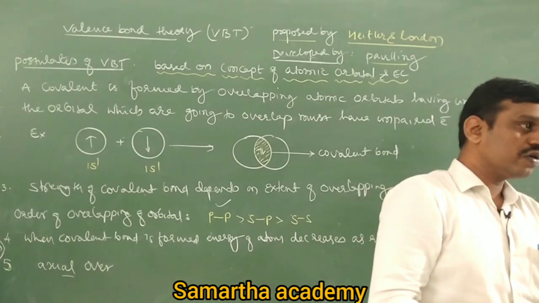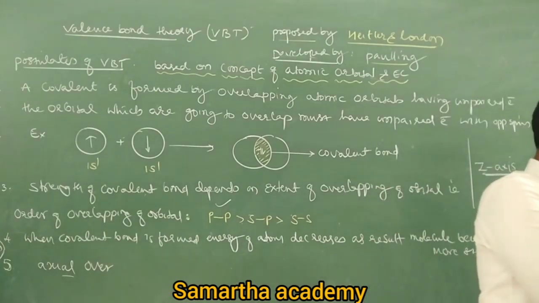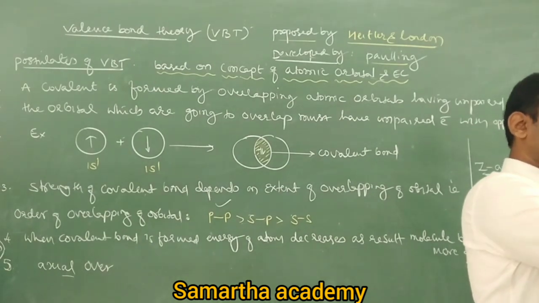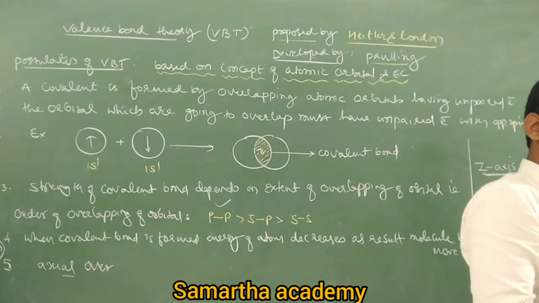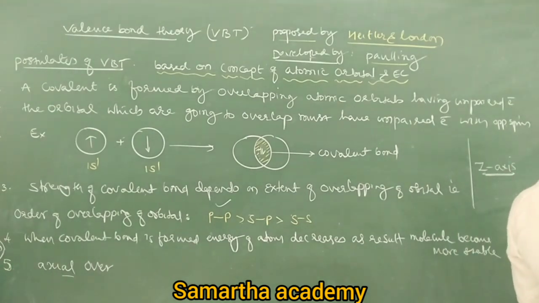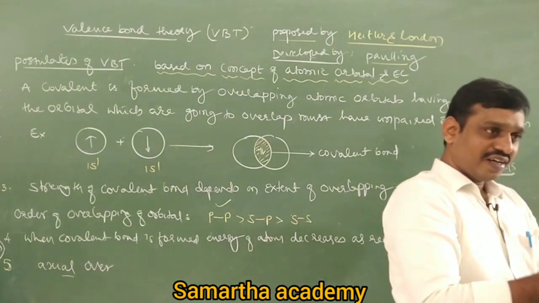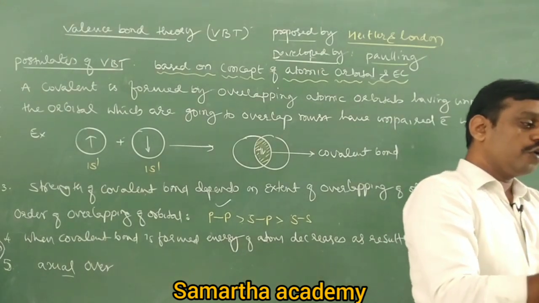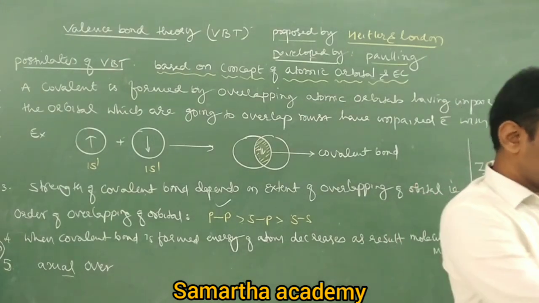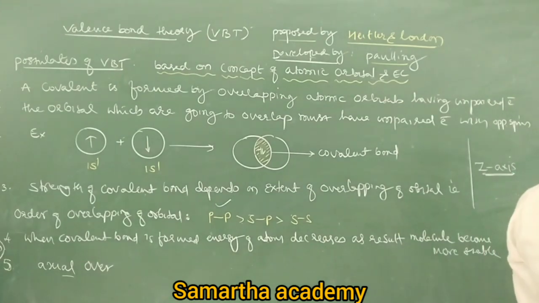So remember, molecule always moves along the internuclear axis like this. Then you may have a doubt, how does the molecule know that it has an internuclear axis? Why should it go like this only? Molecule does not have that kind of memory, that kind of movement. So suppose if the molecule moves like this, that is called the internuclear axis.